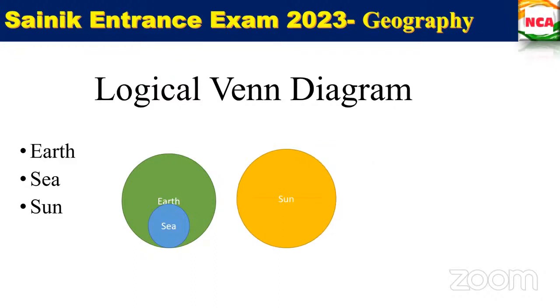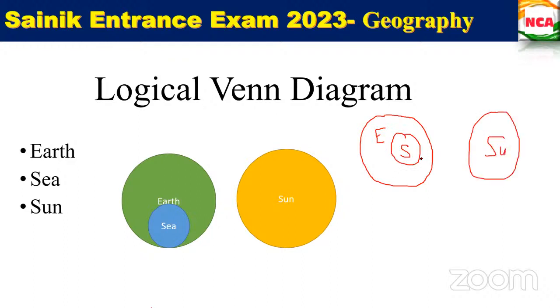So is this clear? So outside earth, here is the sea, and the earth and sun are separate. Earth is a part of the solar system, right? So when you take sun and earth, Earth will not come under Sun. And of course, sea is in the earth only, right? Yes, ma'am. Fine, very good. So is this clear?